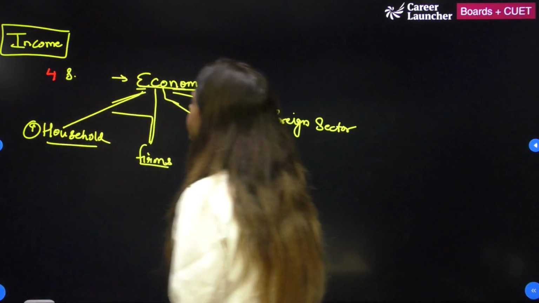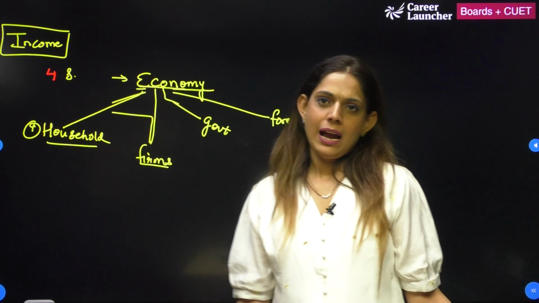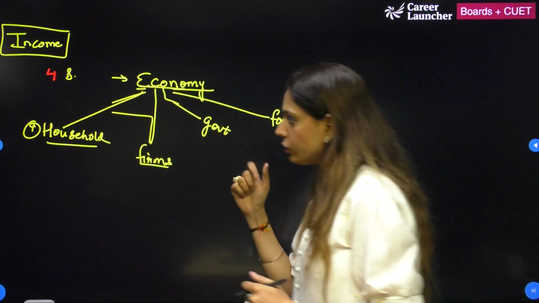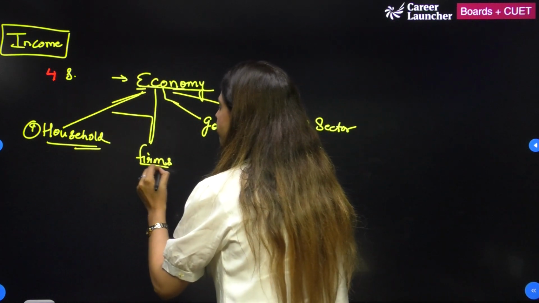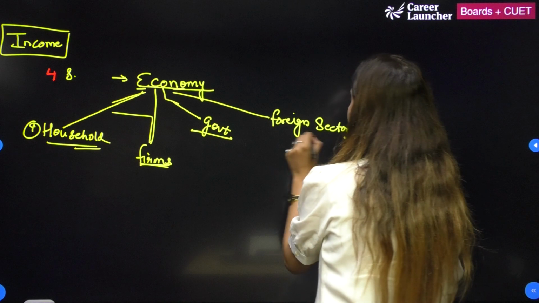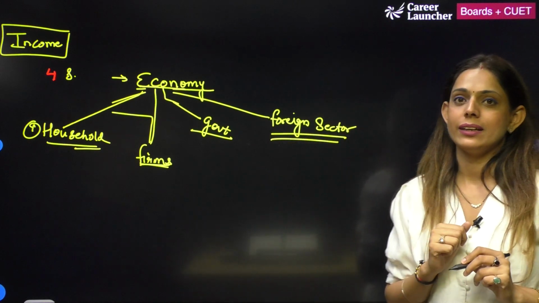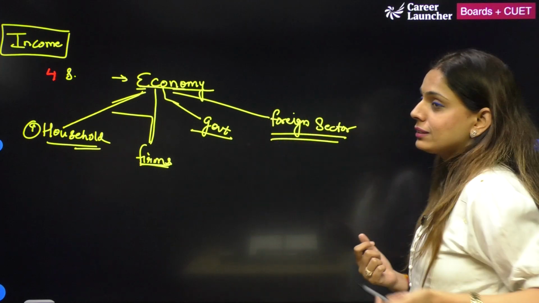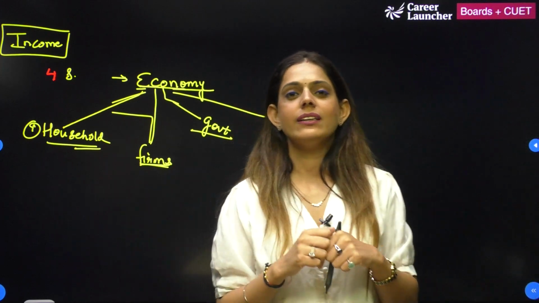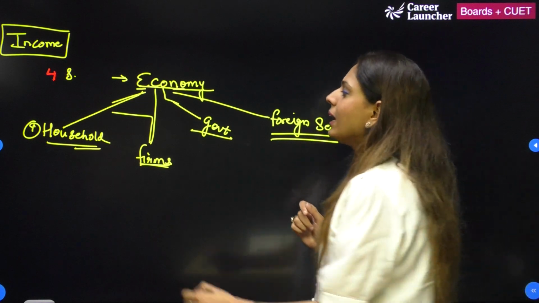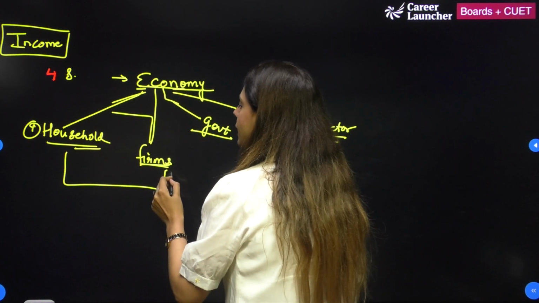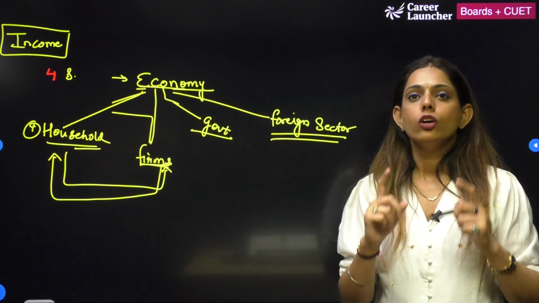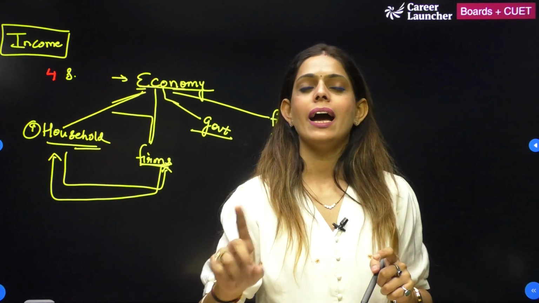Not only that, अगर मैं बात करूँ sectors of economy, there are 4 sectors. What are those? Households, firms, the government sector, and also a foreign sector. But ma'am, हमने तो गवर्नमेंट सेक्टर और फॉरेन सेक्टर के बारे में सुना ही नहीं है CBSE ग्रेड 12 में, because in your grade 12 curriculum currently you only have a 2 sector economy, जो है आपका household and firm.